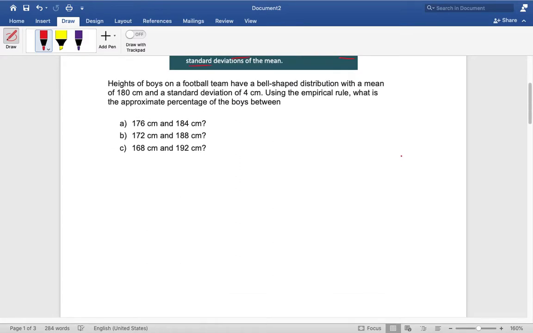Now the question is this: heights of boys on a football team have a bell-shaped distribution. So it's important. With a mean of 180 centimeters, so let us copy down. The mean is 180 centimeters and the standard deviation is equal to 4 centimeters.